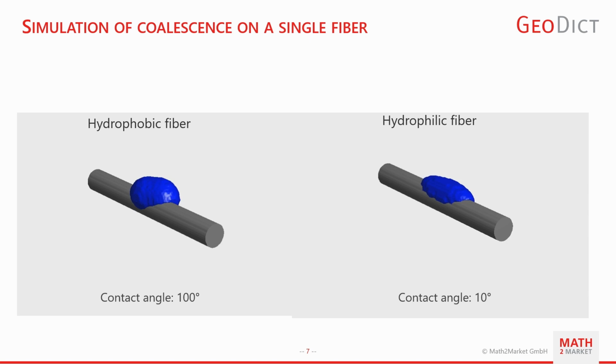And on the right side, a droplet is formed having a contact angle of 10 degrees. So we have these two cases of hydrophobic and hydrophilic fibers in this slide. Here we show no droplet detachment mechanism, but the detachment mechanism is also available in the current Geodik version, which I will show in the next slides.